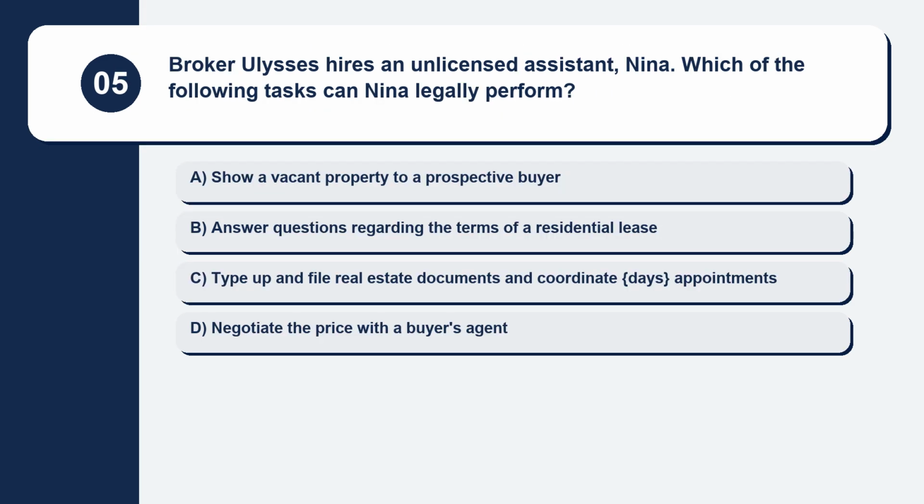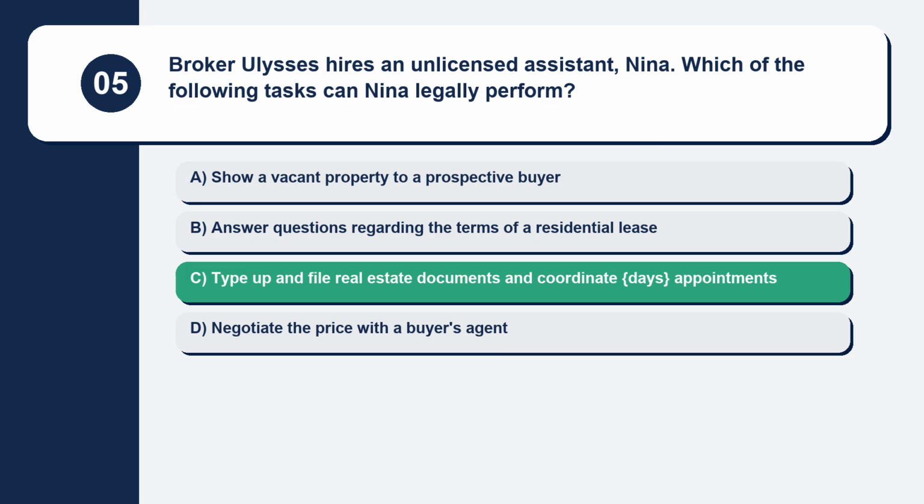Question 5. Broker Ulysses hires an unlicensed assistant, Nina. Which of the following tasks can Nina legally perform? Here are your options. Option A, show a vacant property to a prospective buyer. Option B, answer questions regarding the terms of a residential lease. Option C, type up and file real estate documents and coordinate days appointments. Option D, negotiate the price with a buyer's agent. The correct answer is option C, type up and file real estate documents and coordinate days appointments.